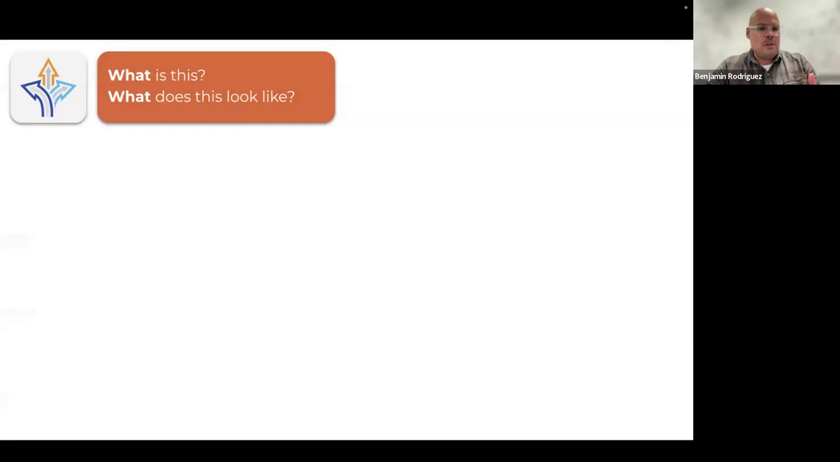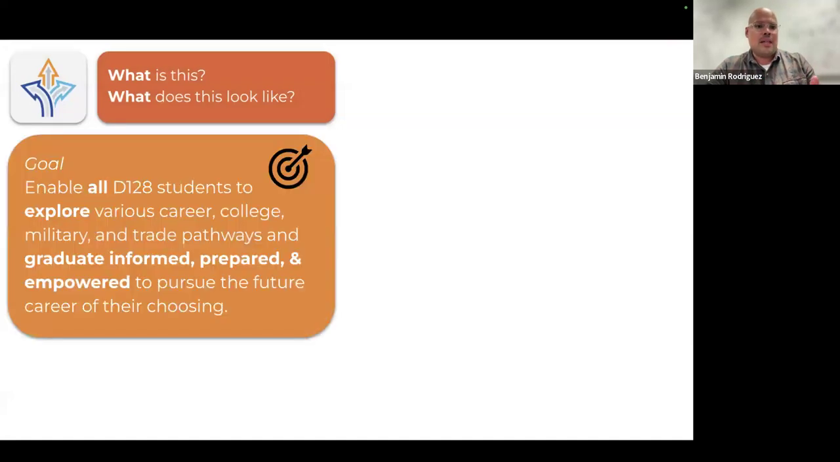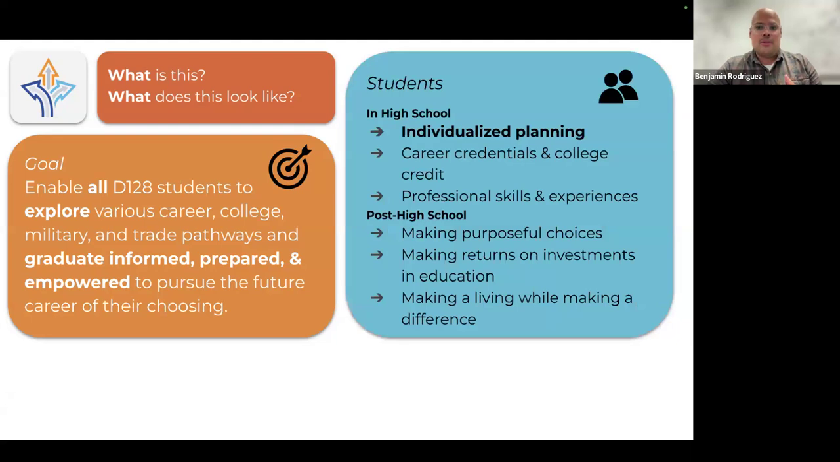So what do we mean when we say this? What does this look like? The district has rallied around this goal of all students exploring options and graduating informed, prepared, and empowered to pursue the future career of their choosing. In high school, we think a lot about individualized planning. How do we help students think about what is right for them in terms of career options, post-secondary goals, and academic things that they're looking to do to line up with their career and post-secondary goals?